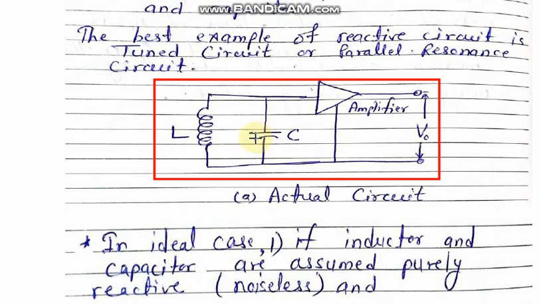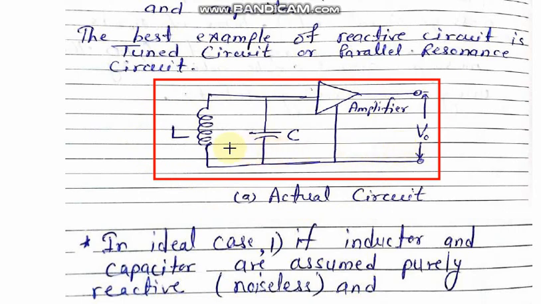Whatever amount the amplitude decays, that much gain is provided by the amplifier, so ultimately at the output here as V0 we get sustained oscillations. This complete circuitry is known as an oscillator, which is able to provide sustained oscillations of constant peak values.